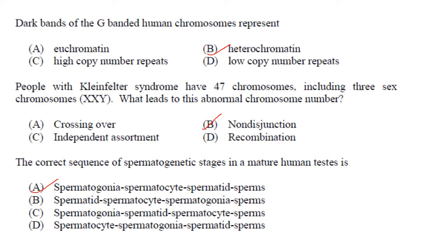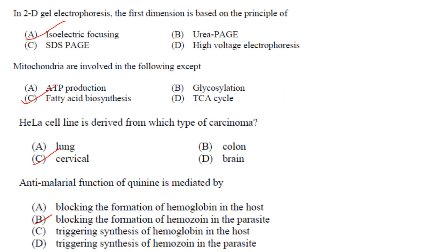The correct sequence of spermatogenetic stages in a mature human testis is spermatogonia, spermatocyte, spermatid and sperms. So, answer is option A. In 2D gel electrophoresis, the first dimension is based on the principle of isoelectric focusing. 2D gel electrophoresis separates protein depending on two different conditions.